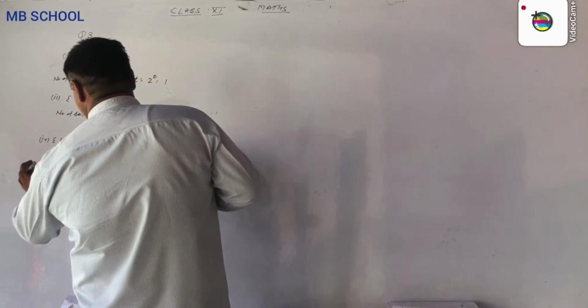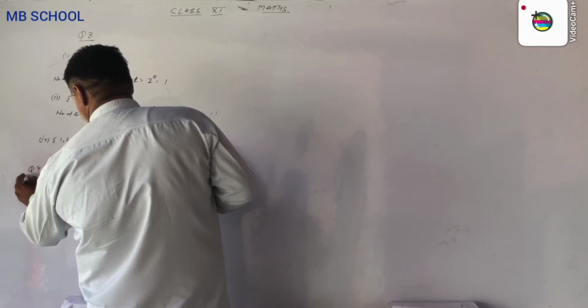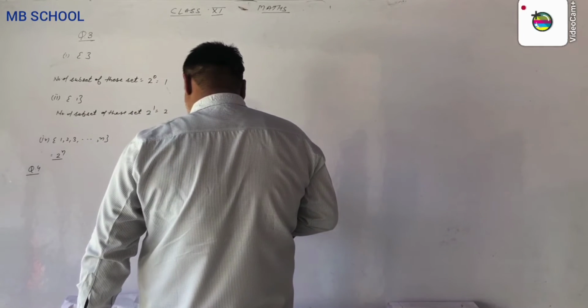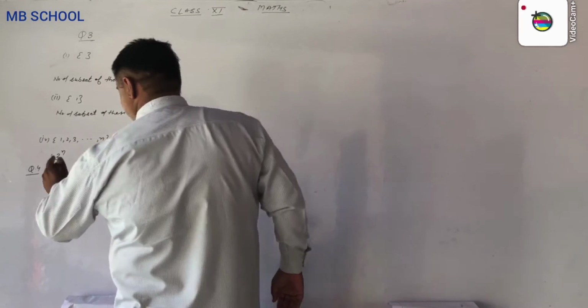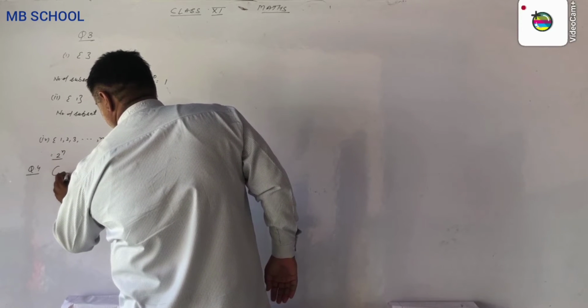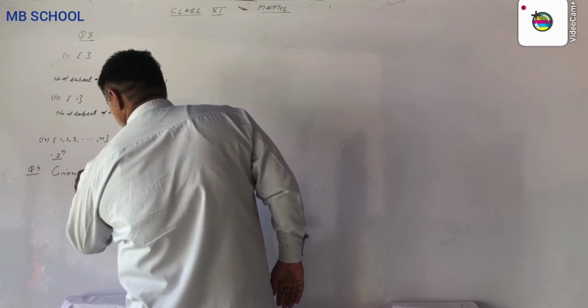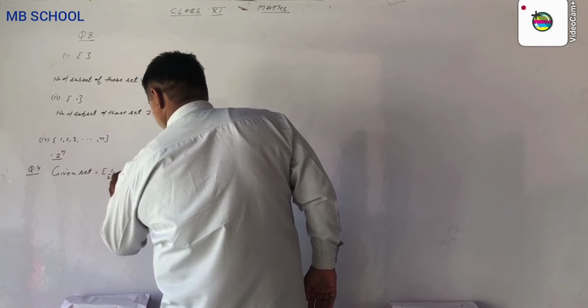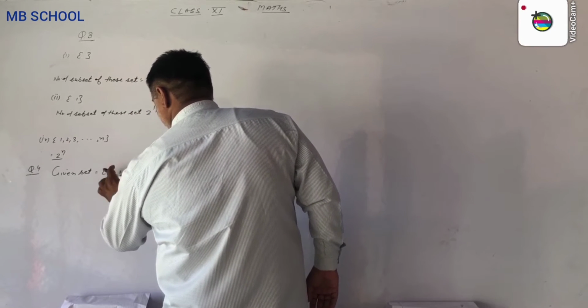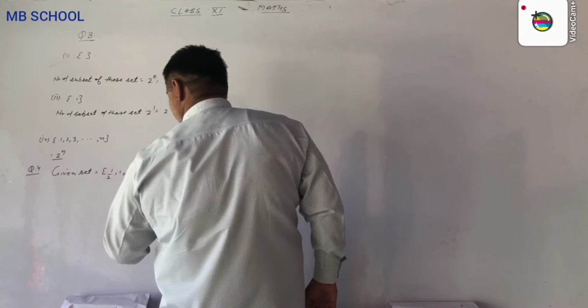Now question number 4 says: write down all the subsets of the given set. We are given the set {1/2, 1, π}. We have to write down all the subsets of this.